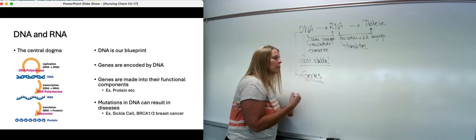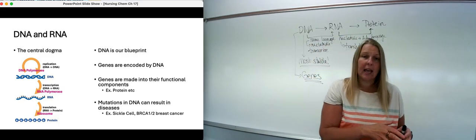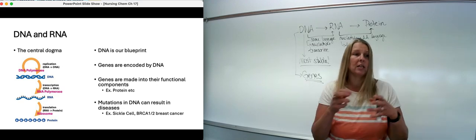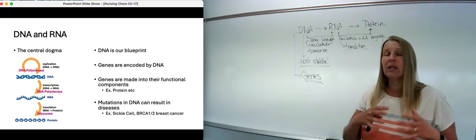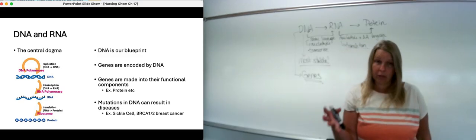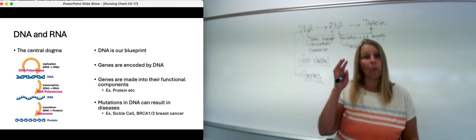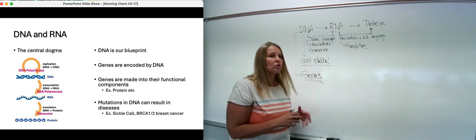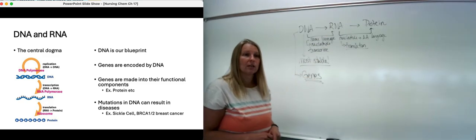And these genes are what are passed along. These genes basically tell our offspring, have this color eye, make this kind of protein, do these different things. So genes are usually made into their components like proteins. Not all genes encode for a protein, but they can encode for other things, or they can regulate other pieces of our DNA to open up the DNA or to close the DNA to make more or less of something. Again, genes go on to make RNA, to make protein, for example, in our central dogma.